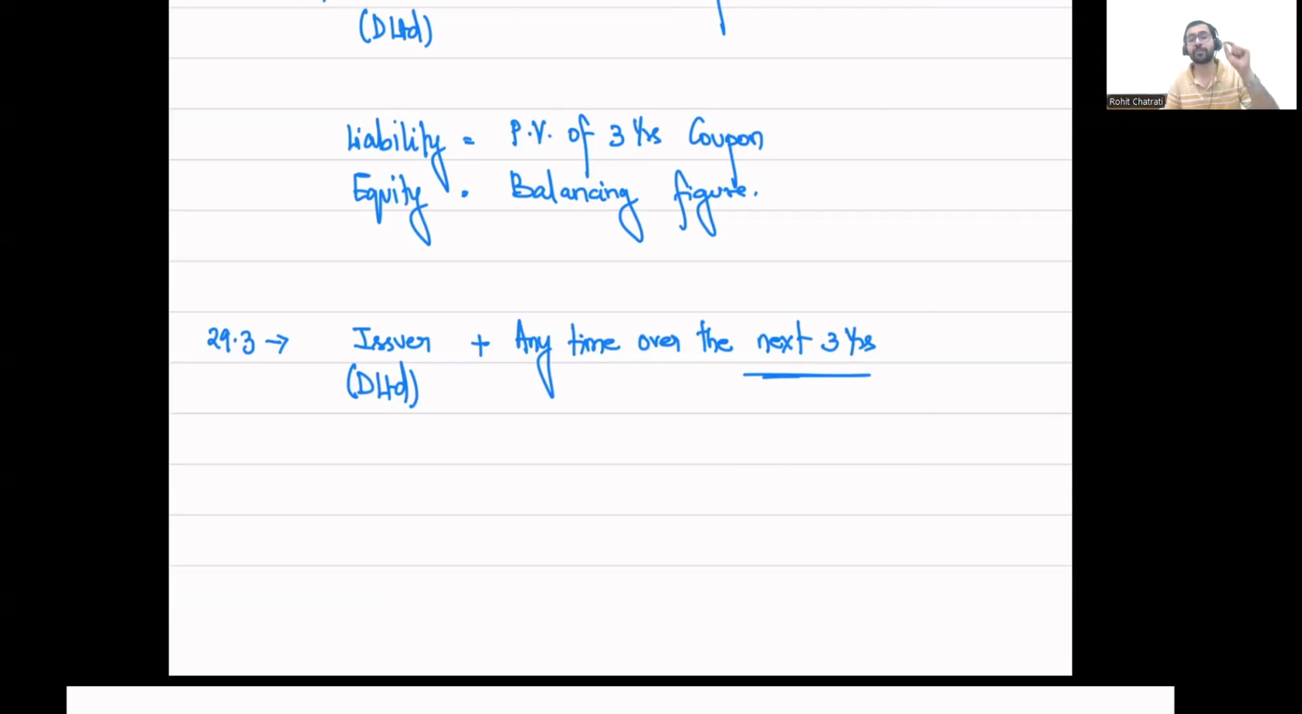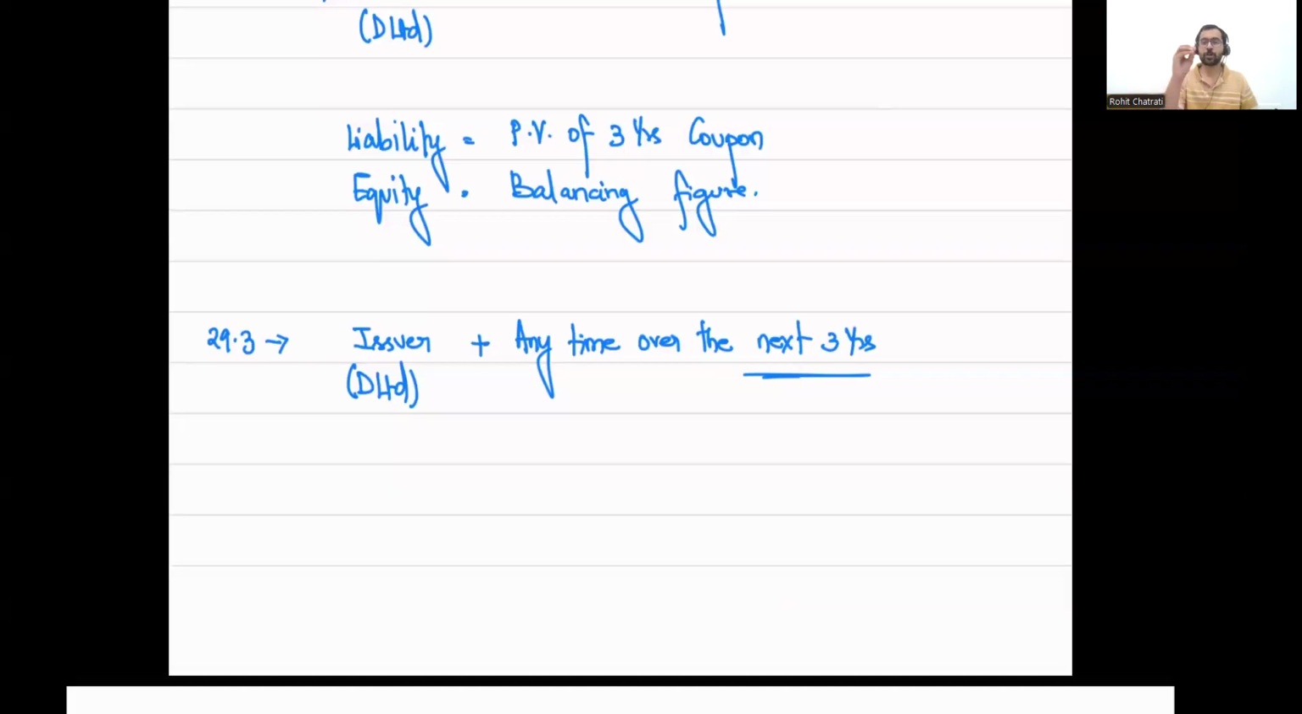If you think of it, if it converts it in month one, it need not pay coupon for the first year, it need not pay coupon for the second year, and it also need not pay coupon for the third year, and there won't be any principal payment as well. All right. So where the option exists with the issuer to convert it at any point in time over the next 3 years, the issuer can avoid the payment of coupon also, and it can avoid the payment of the principal value.